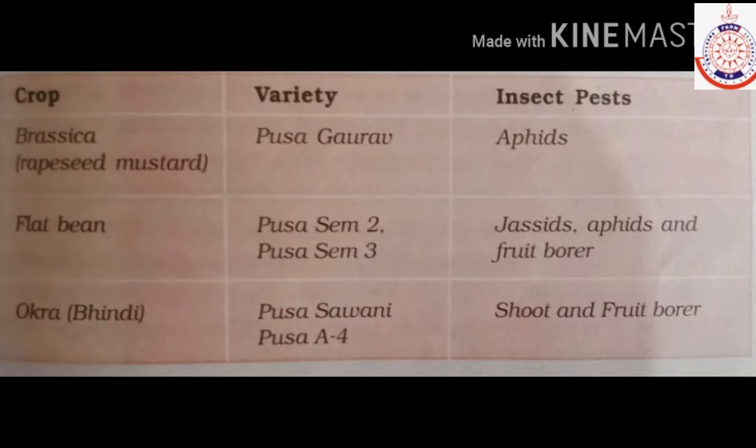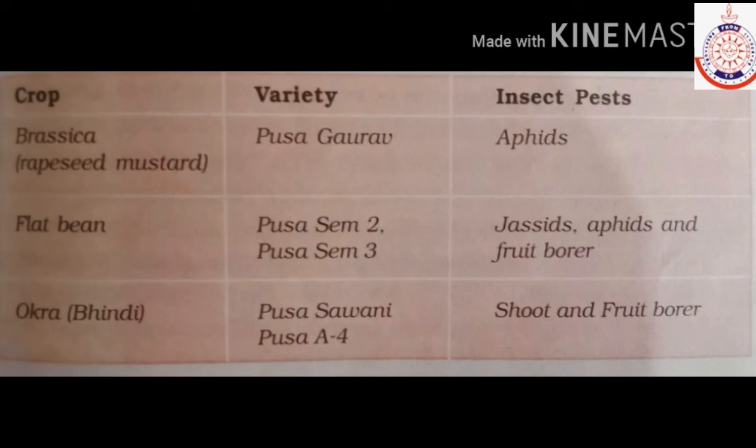First is Brassica, with the new variety Pusa Gaurav, which shows resistance against aphids. Second is flat bean, with varieties Pusa Sem 2 and Pusa Sem 3, which show resistance against jassids, aphids and fruit borer.